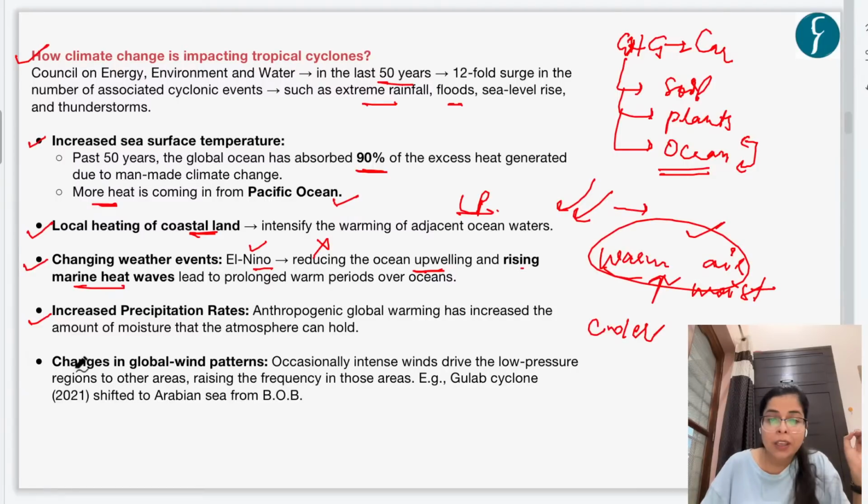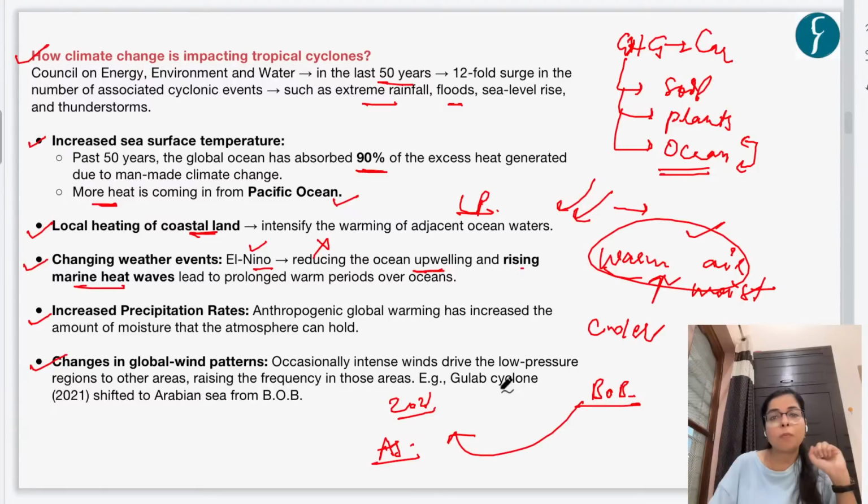Okay, and then further there have been changes in global wind patterns, and there have been cases when these intense winds are driving the low pressure regions to other areas. For example, in 2021, the cyclone Gulab formed initially in the Bay of Bengal, but due to these intense winds, the trajectory of this cyclone changed, and it was shifted to the Arabian Sea from the Bay of Bengal, right? So these are certain impacts of climate change on tropical cyclones, right? Now this is all about this article.